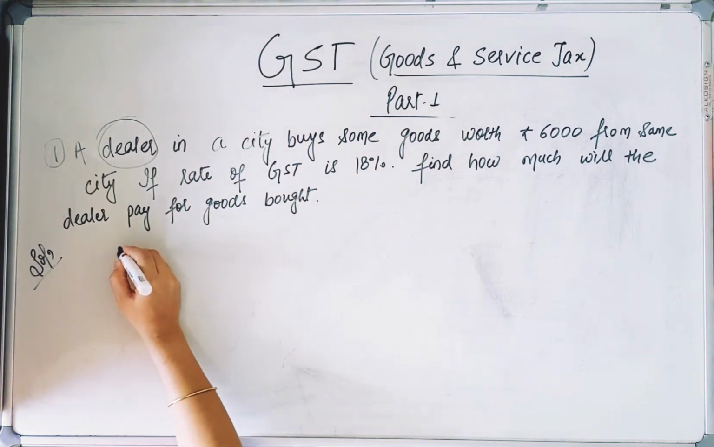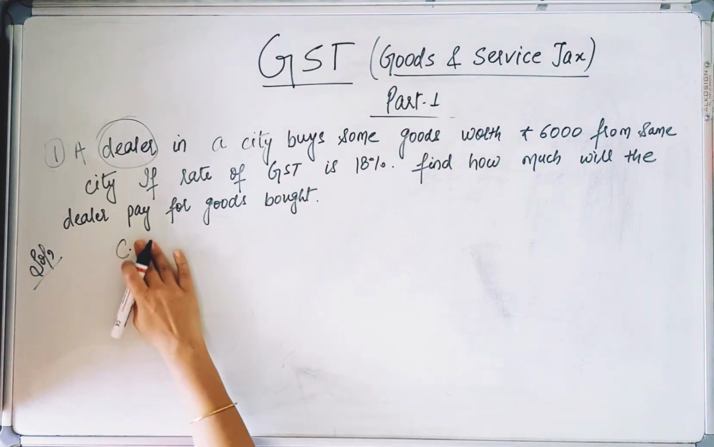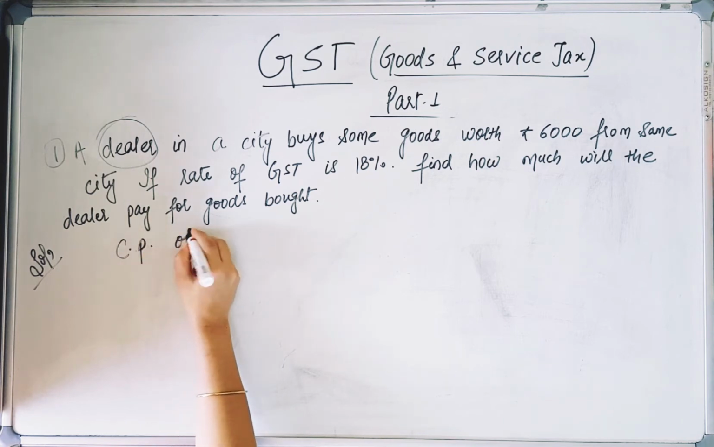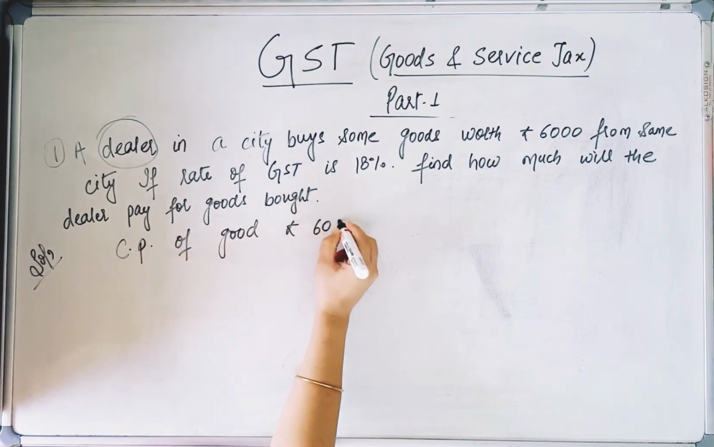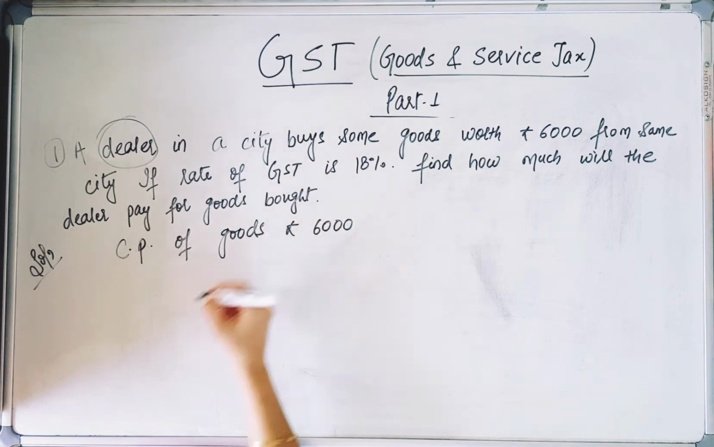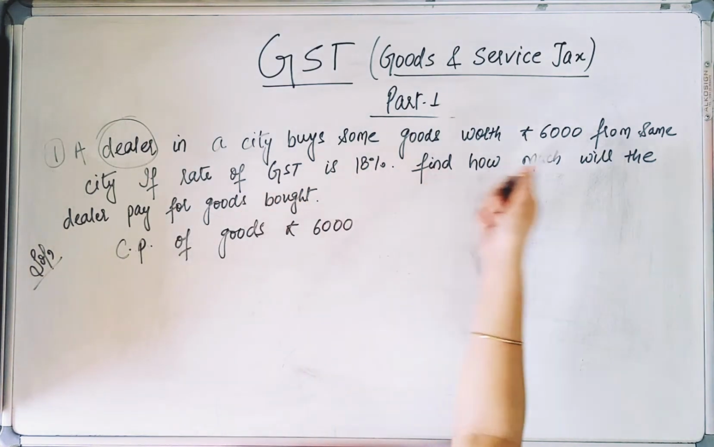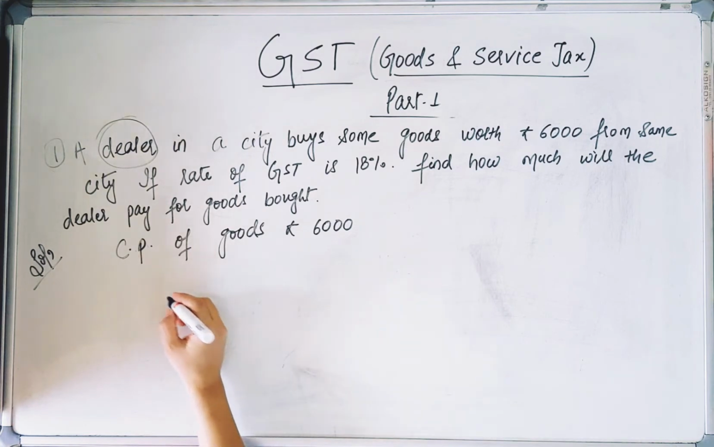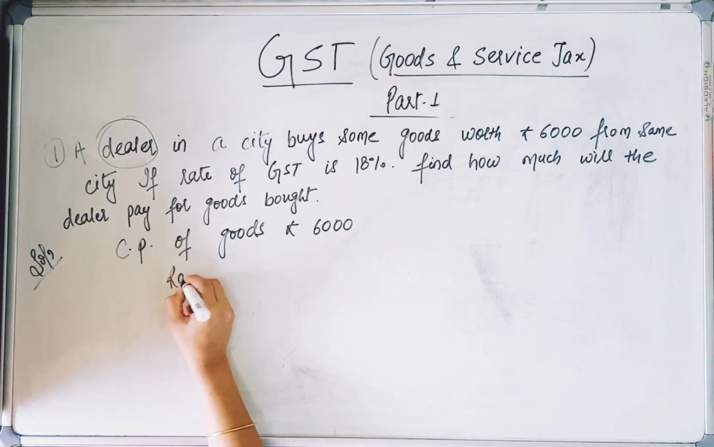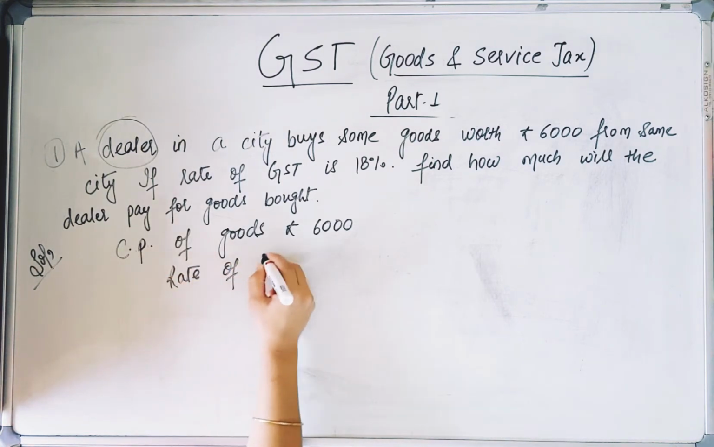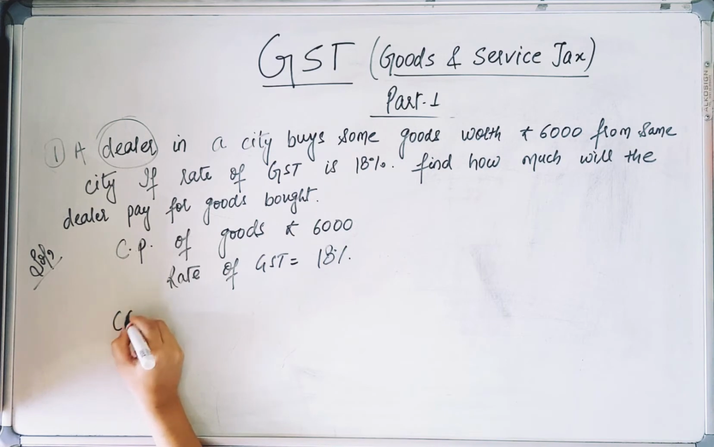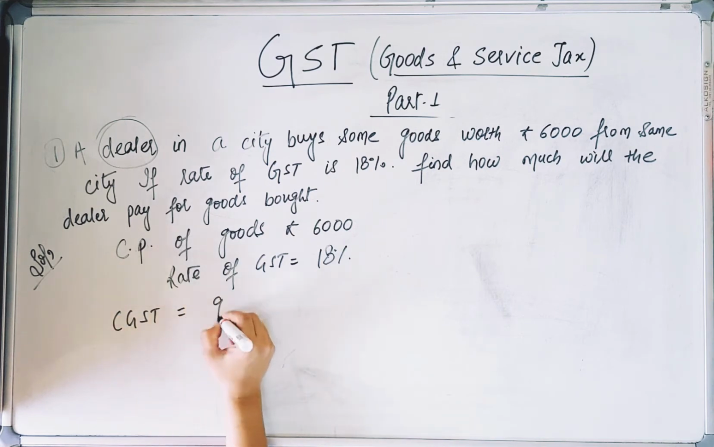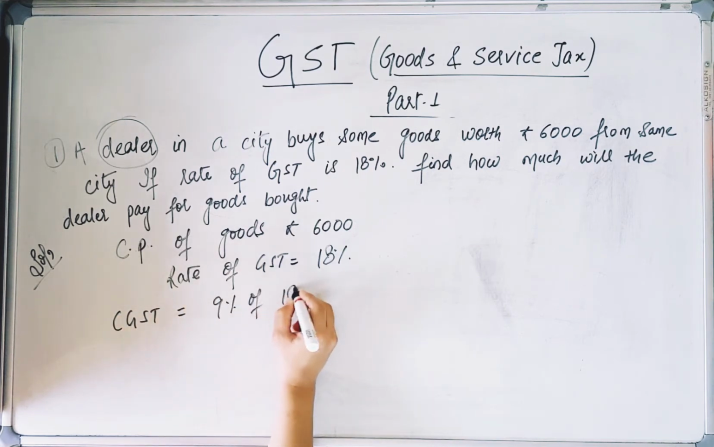So we can say that cost price of goods is rupees 6,000. Since the question is of the same city, that means state is same, rate of GST is given. Rate of GST is 18%. So obviously now CGST will be 9% of 6,000.